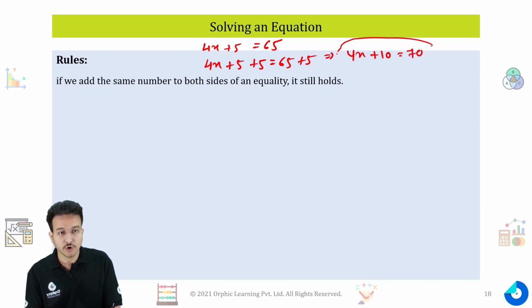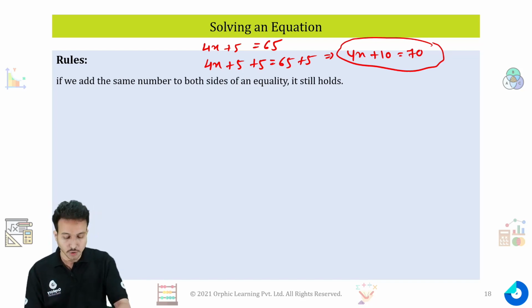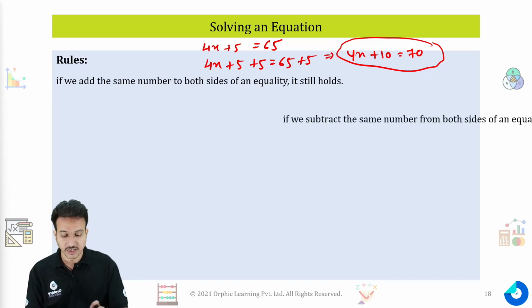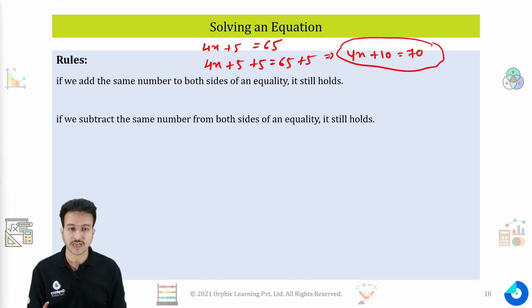Now this equation holds true as well because I am adding the same number, that is plus 5, on both sides. The second rule says that if I subtract the same number from both sides of an equality, it still holds true.